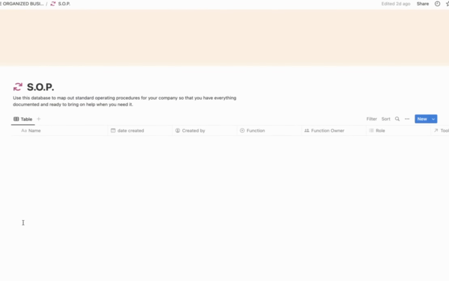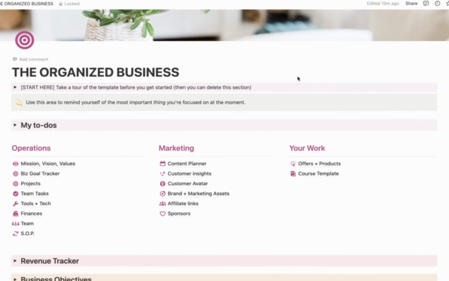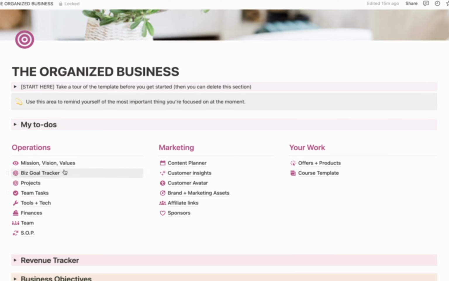And then finally, you've seen this a few times now, this is the main SOP database where you're going to start documenting all of the processes in your company so that as you grow and get busier, you can start to outsource these things and it will be really easy for somebody to pick up where you left off. That is everything under operations.